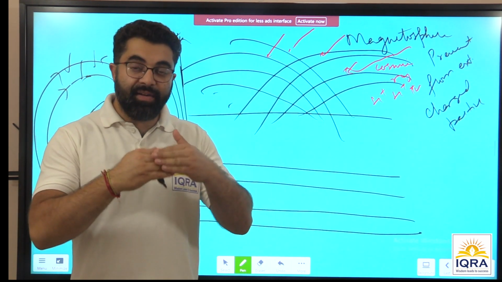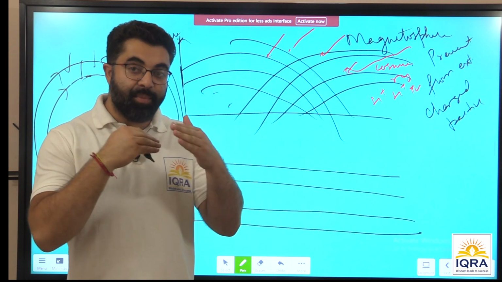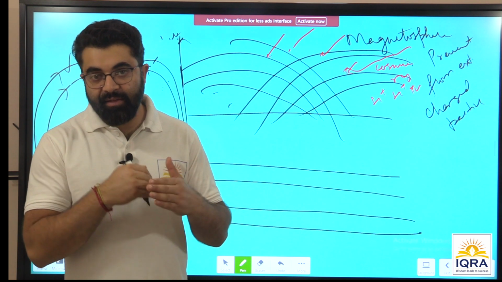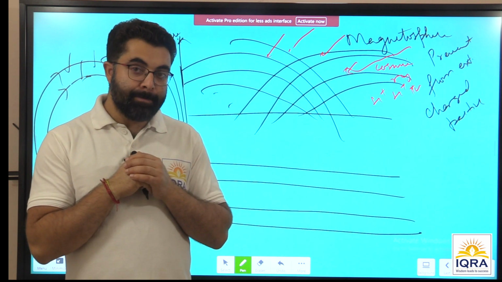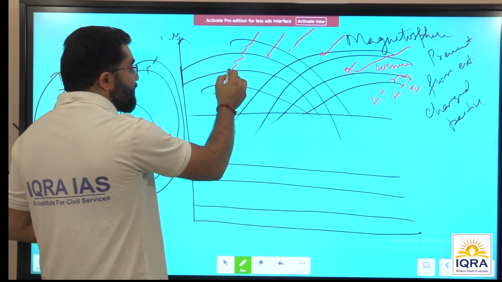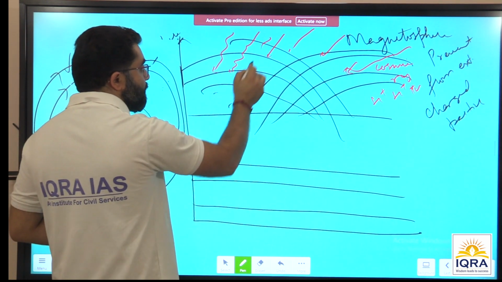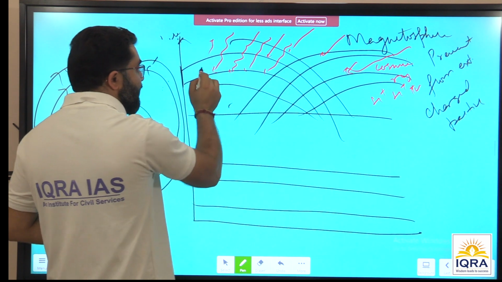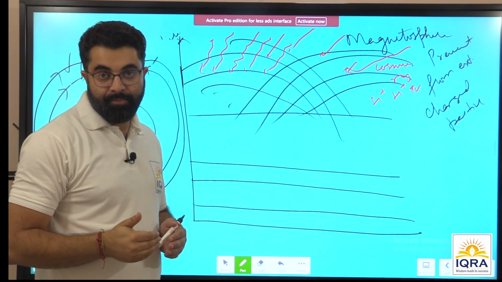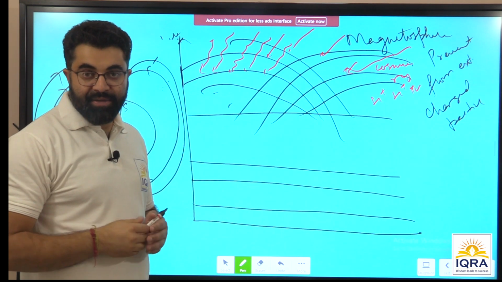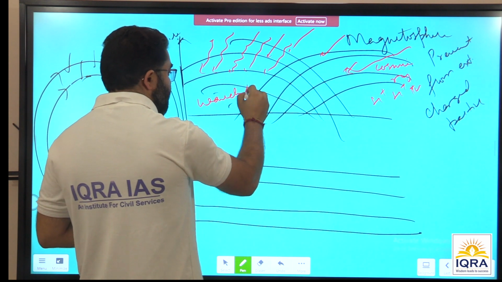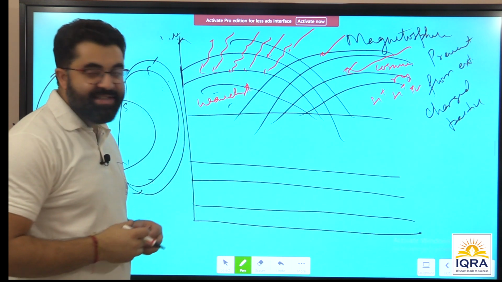The magnetosphere actually prevents the entry of these high energy particles, right? These high energy particles are actually absorbed by the magnetosphere at different wavelengths, at variable wavelengths.